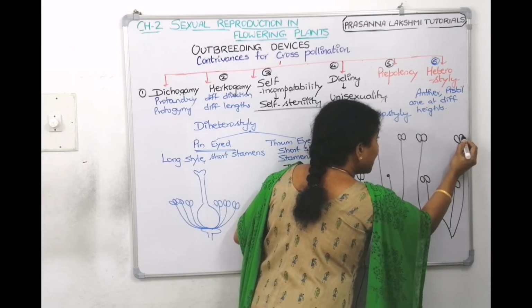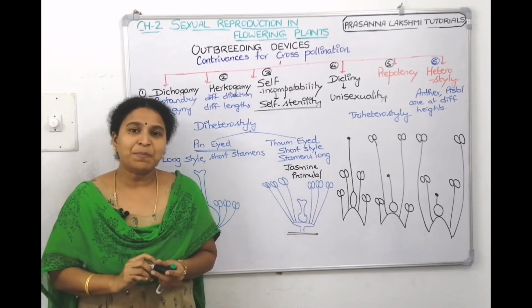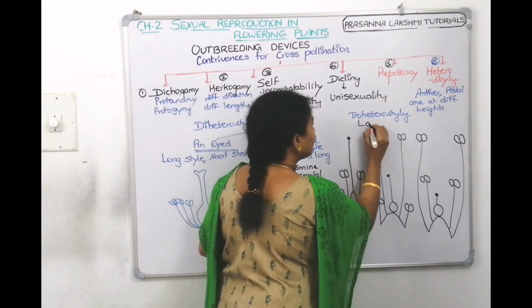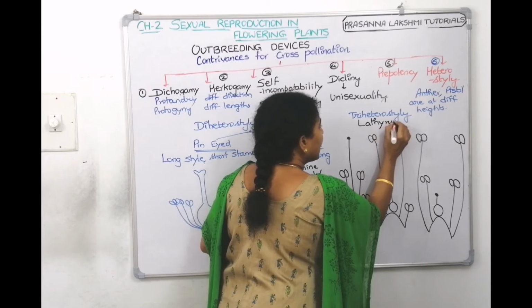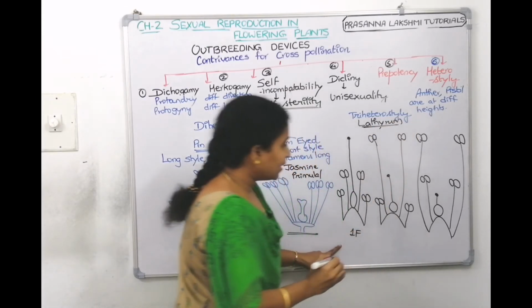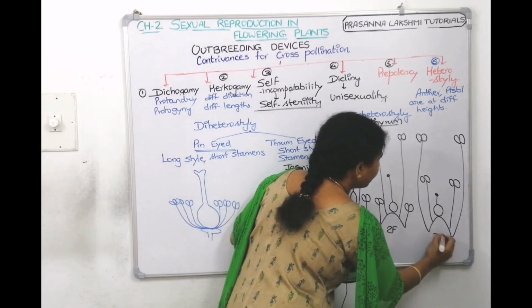Now on the same plant, three different patterns of flowers will be there. What is this plant then? Lythrum. That triheterostyle example is Lythrum. On the Lythrum plant, one flower will have this condition, second flower will have this condition, third flower will have this condition.